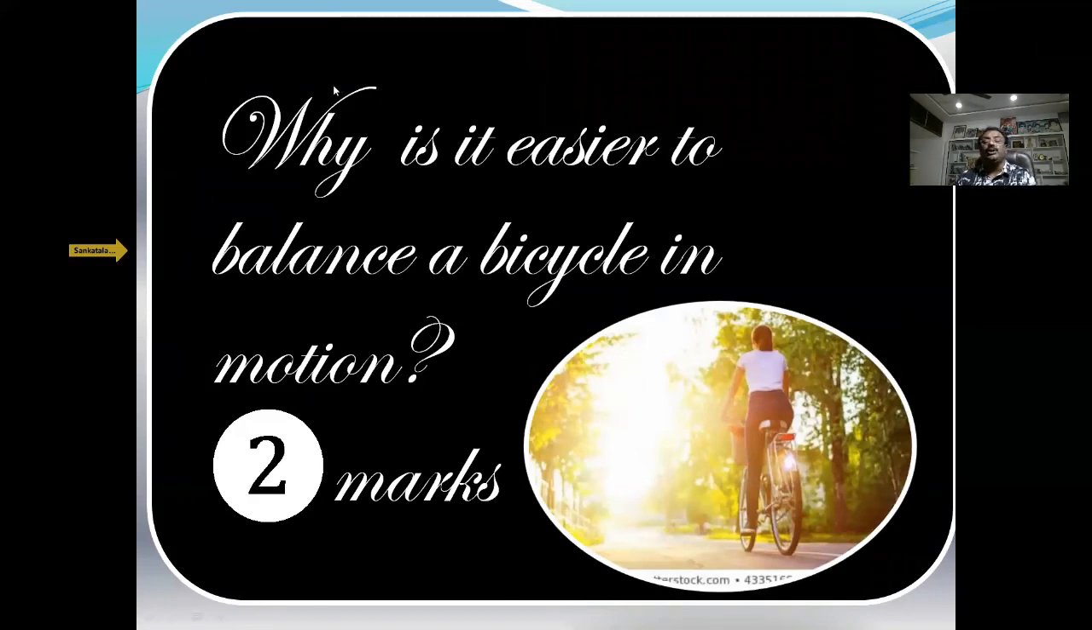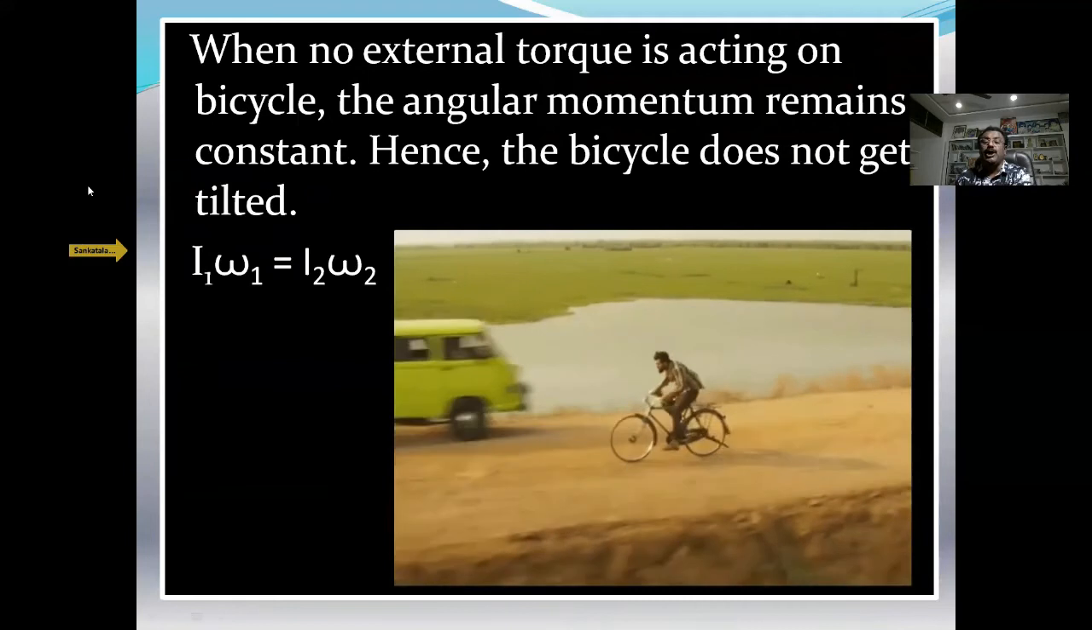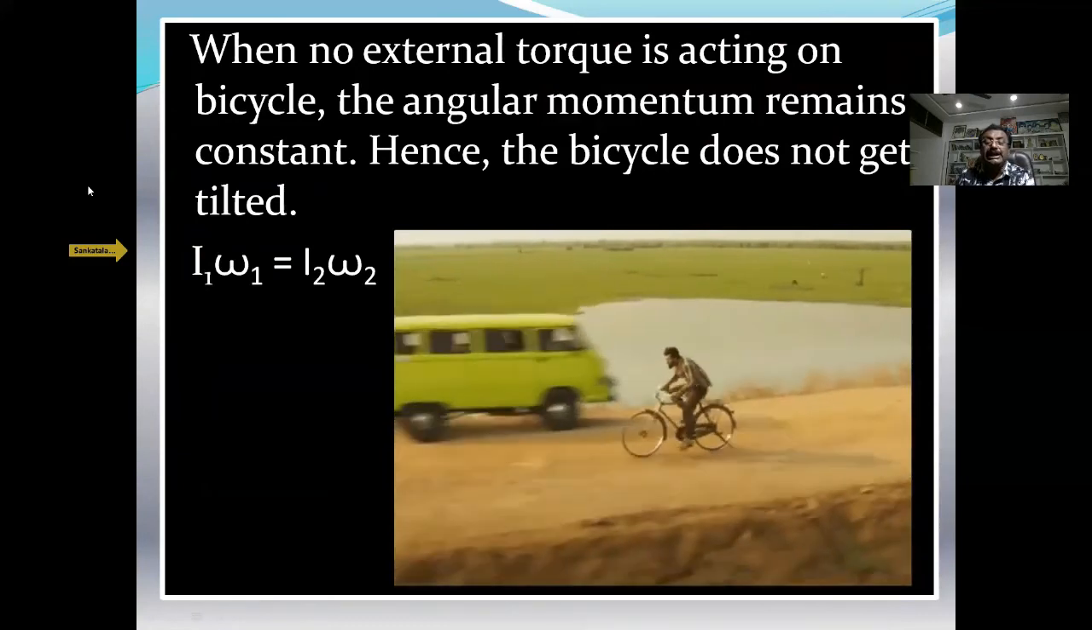Now another very suitable example. Another question is also there in my textbook. Why is it easier to balance a bicycle in motion? Which principle is involved while riding the bicycle? Here also it is the principle of conservation of angular momentum. While riding a bicycle, there is no external torque acting on us.